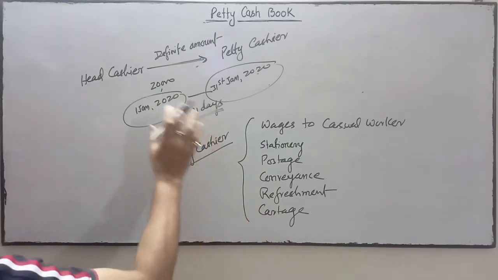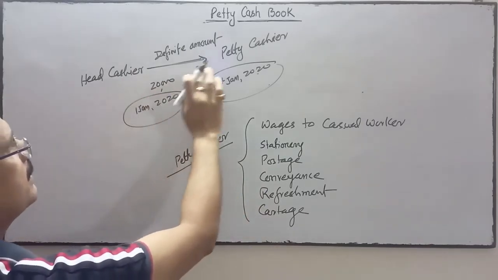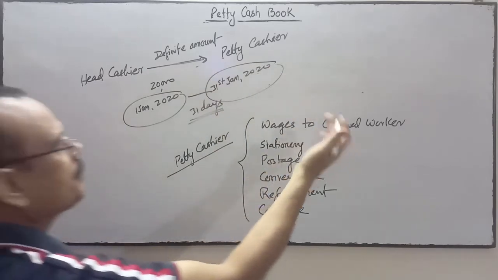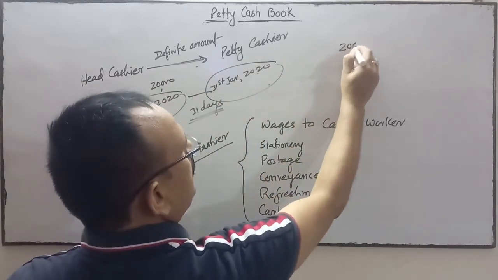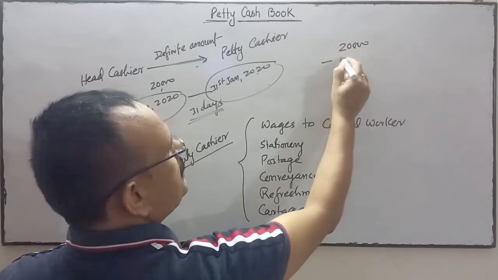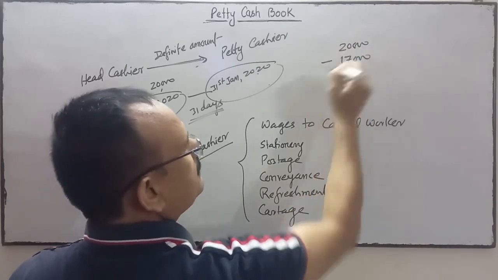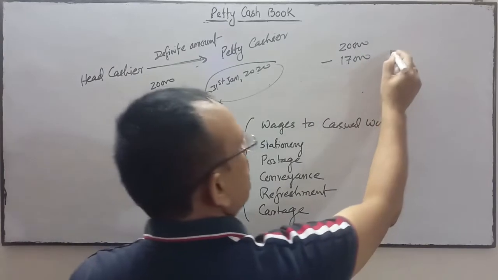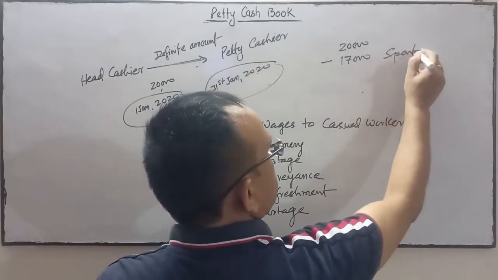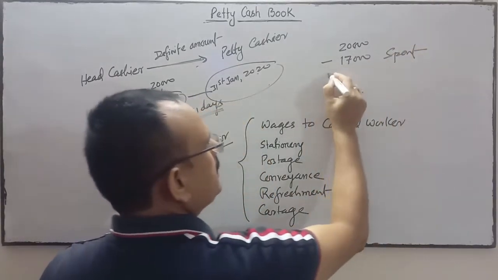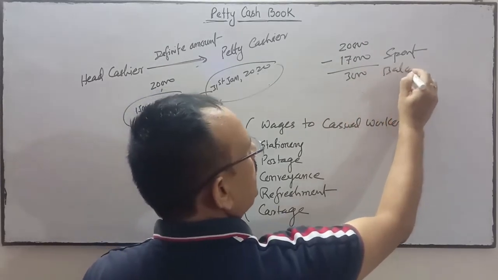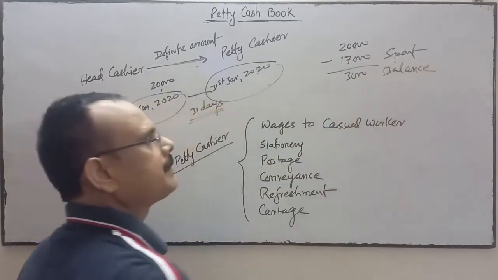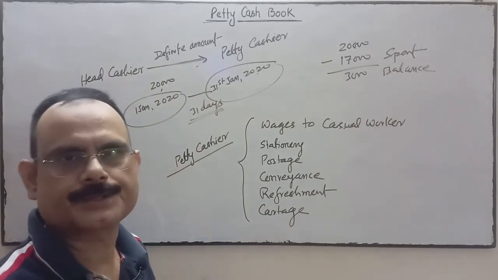Out of this 20,000, suppose the petty cashier spent 17,000. So 3,000 is the balance amount with the petty cashier.